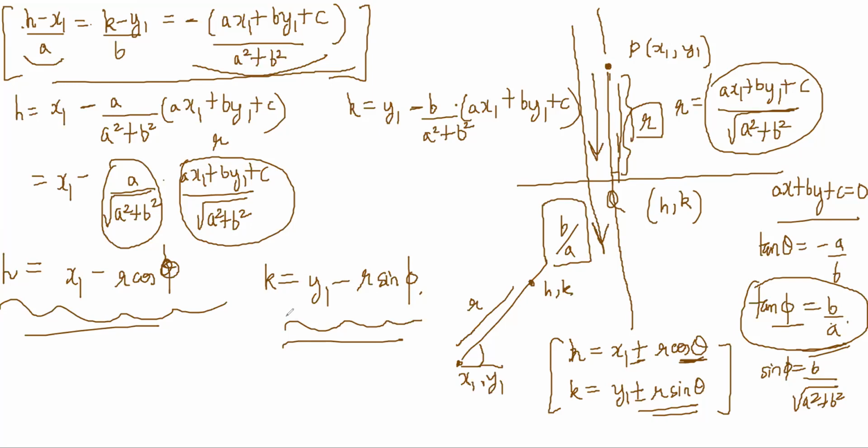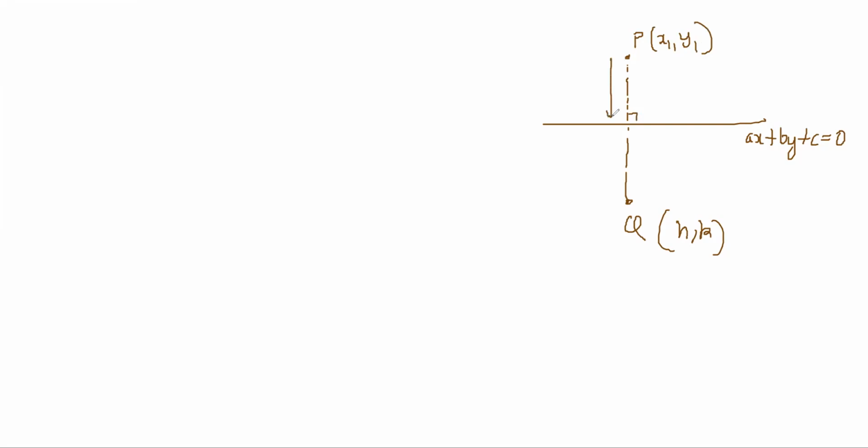So this is called foot of the perpendicular. So we have found foot of the perpendicular. Now what we need to find is the image of a point in a line. So basically your line is the mirror, and the point's image will be somewhere on the opposite side, equidistant. I want to find this h, k, and this is my x1, y1. It's almost the same question. This distance is r, so this distance is r. So this distance is 2r, right?